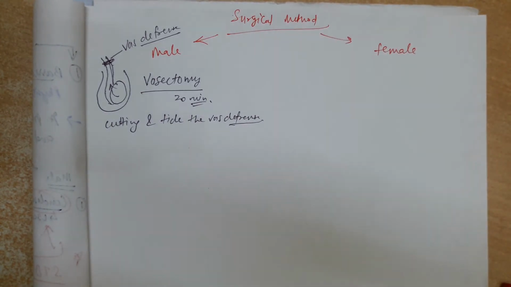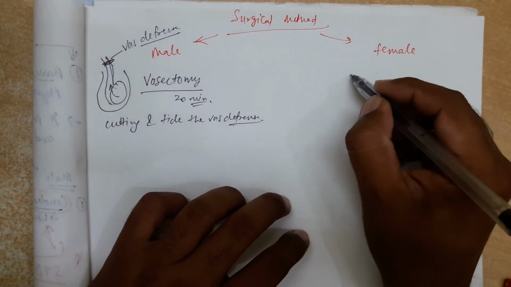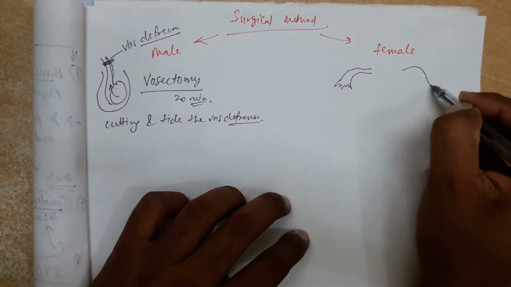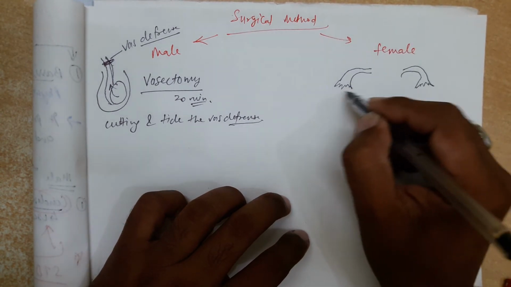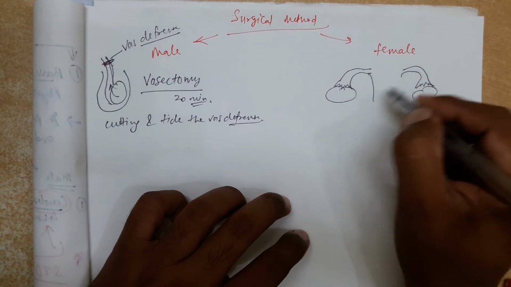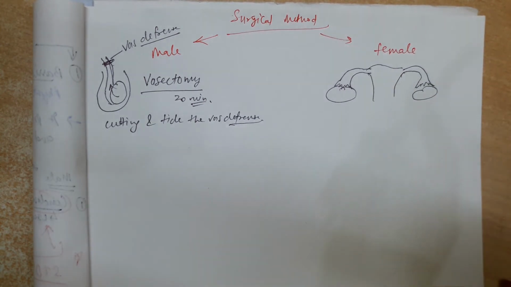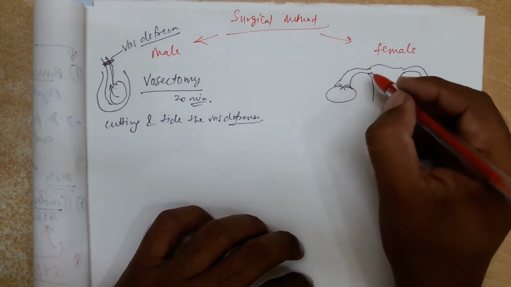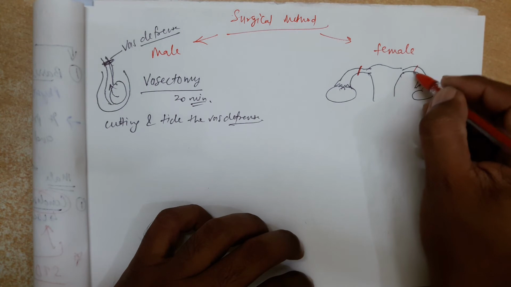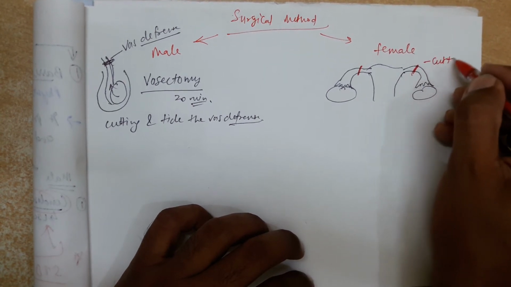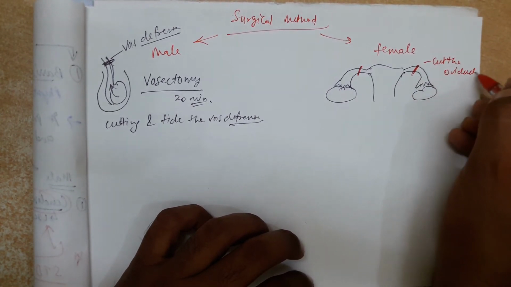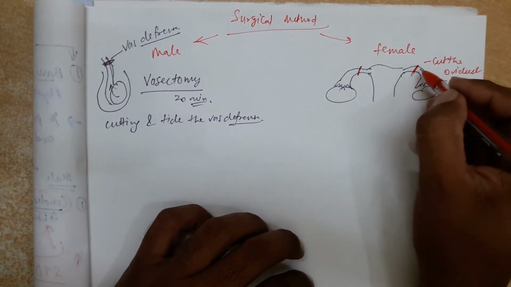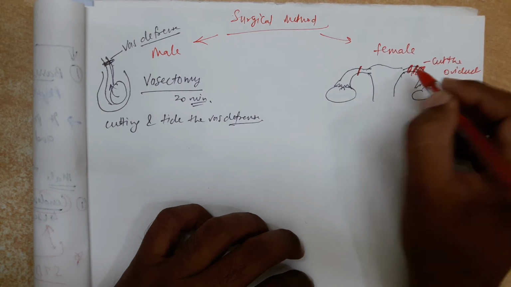Okay, it is a surgical method. In case of female, we know that both two fallopian tubes are there that bring the ovum from the ovary. So what happens in this surgery? It is also a very short surgery done by the gynae practitioner or surgeon. They cut the oviduct or fallopian tube, and then tie it with nylon thread on both sides.